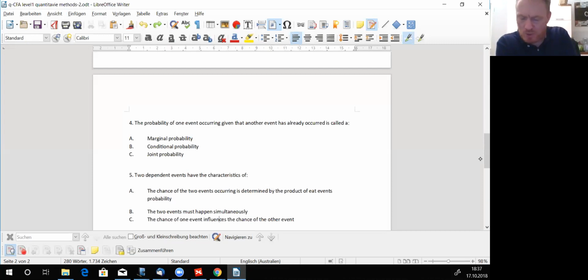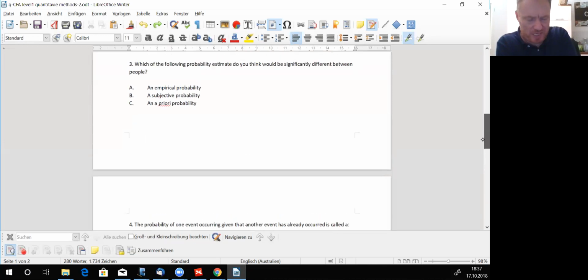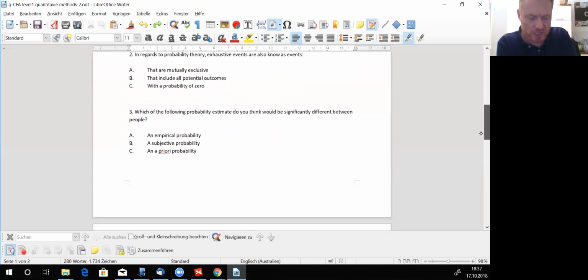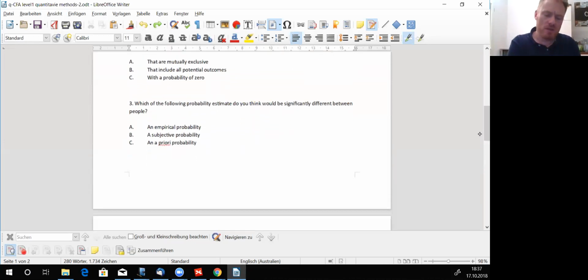That was question 4. We did question 5. We answered question 2, but we didn't say anything about question 3 so far. So let's go there. Which of the following probability estimates do you think would be significantly different between people? Like there's one candidate saying this way, and there's another CFA candidate saying something different. Which would be the probability estimate that we think would be most different from one another?